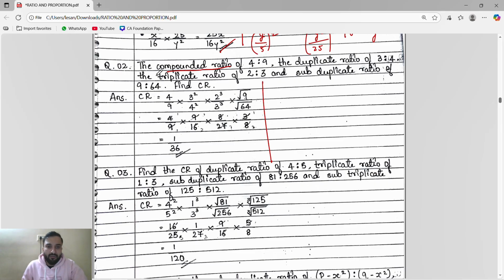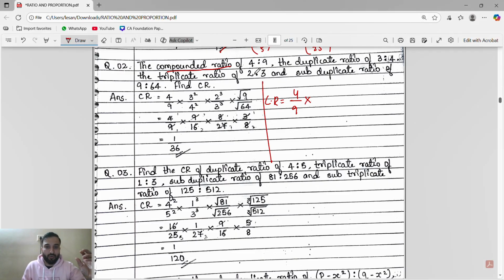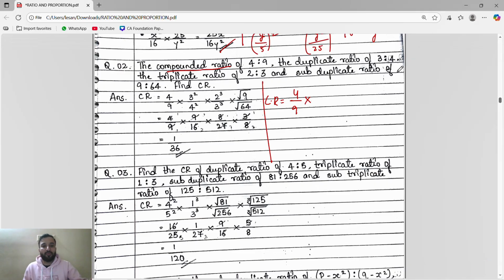So here we have to find the compounded ratio. The compounded ratio of 4:9 into duplicate ratio of 3:4, then triplicate ratio of 2:3, then subduplicate ratio of 9:64. In the examination we will not write one step at a time, it will take time. Directly we will write it here: compounded ratio of 4 by 9.